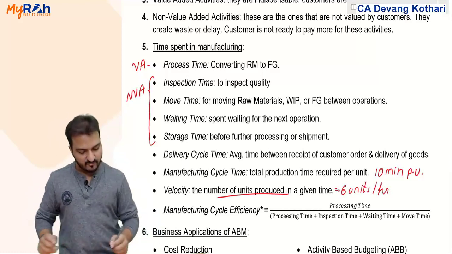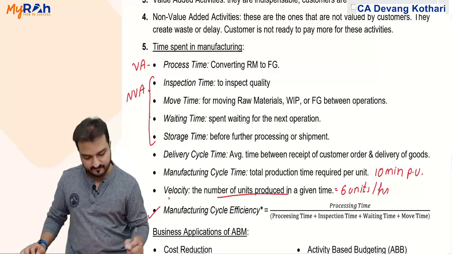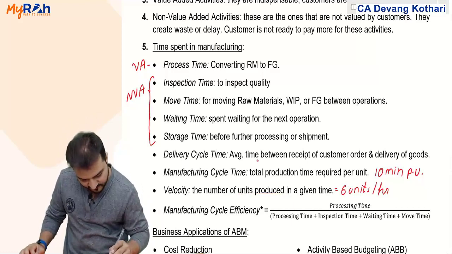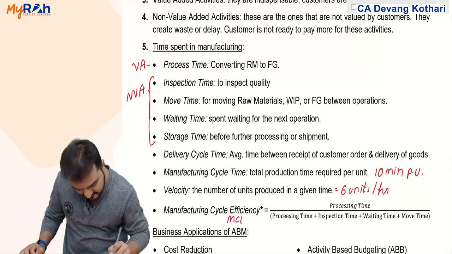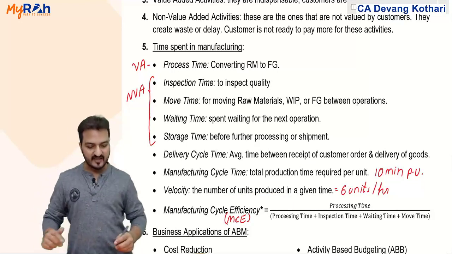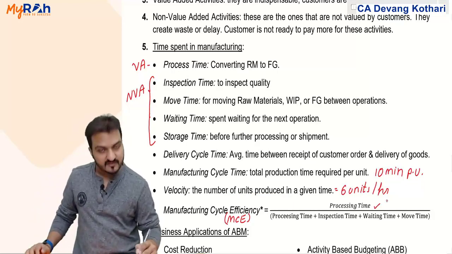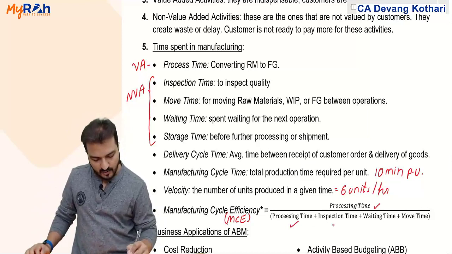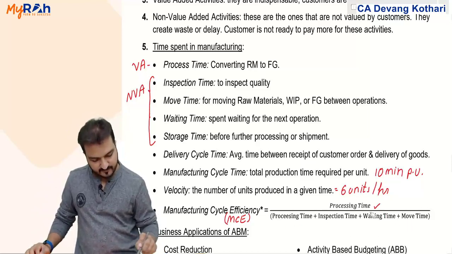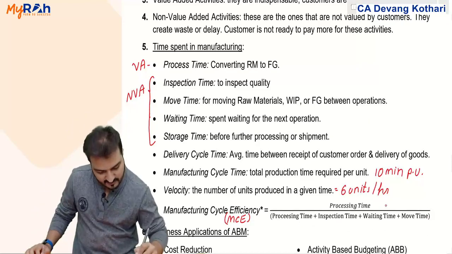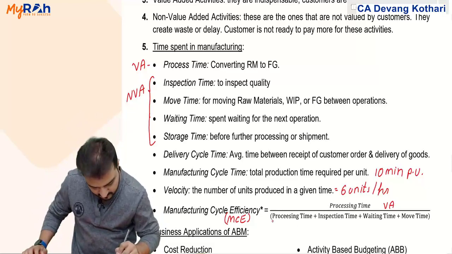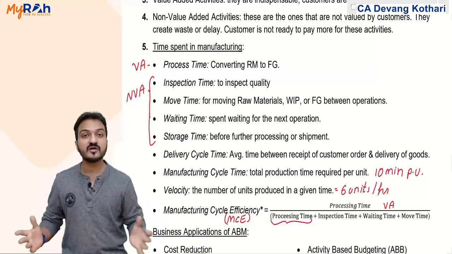And manufacturing cycle efficiency, in short called MCE. What is that? Well, manufacturing cycle efficiency is processing time divided by all other time. In other words, this is value added time divided by total time.